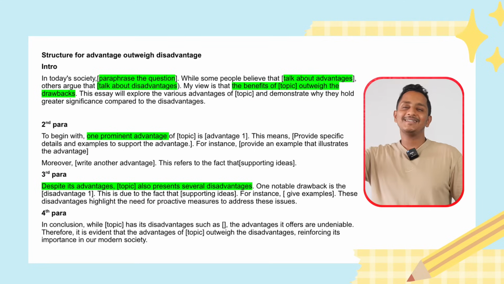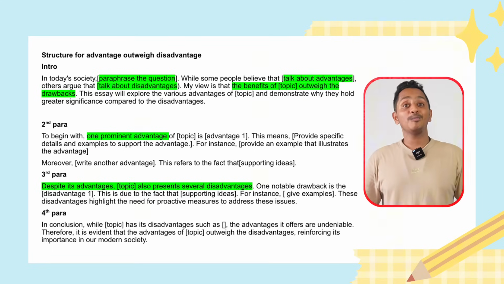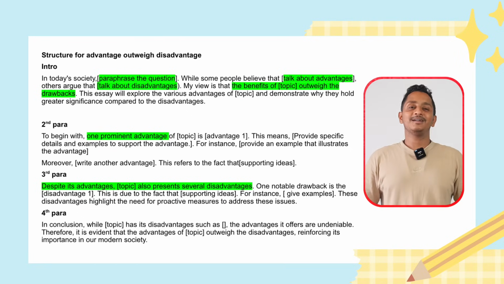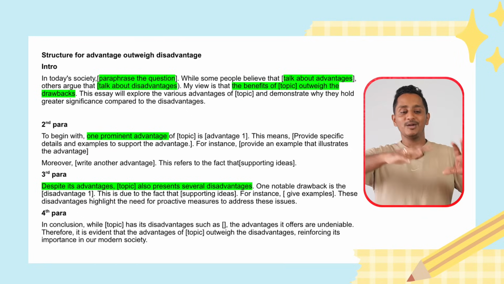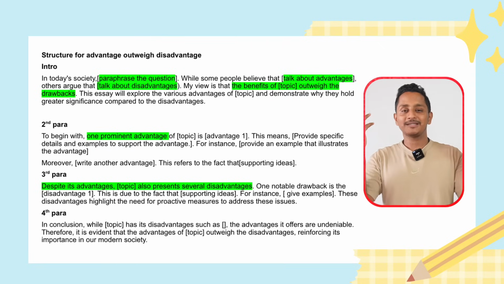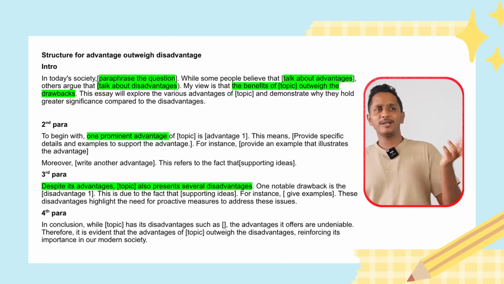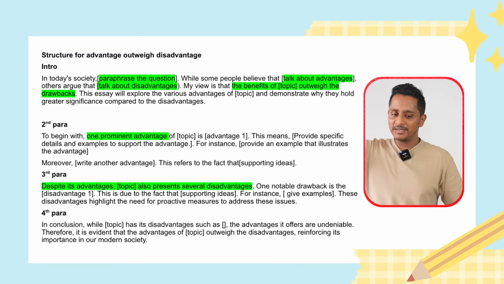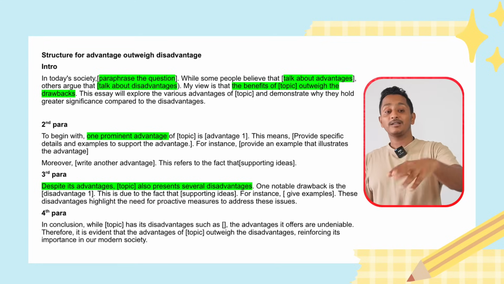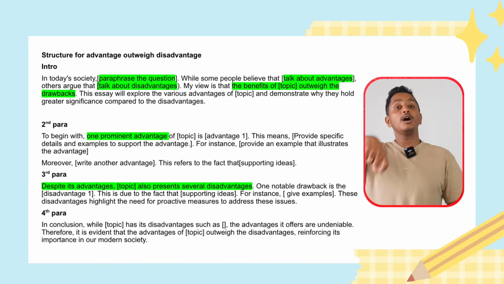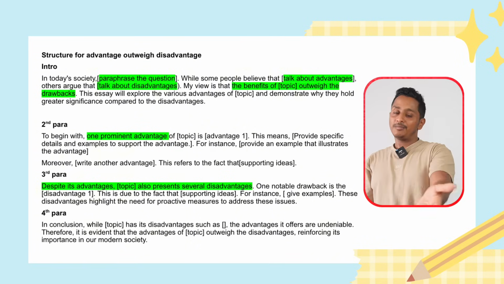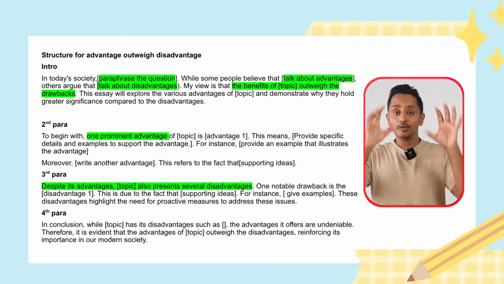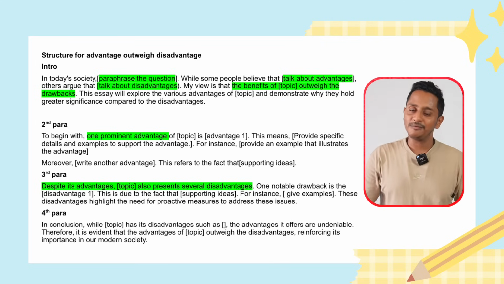If the first line says online shopping has become popular these days, you can say in today's society online shopping is on the go, online shopping is on the rise. While some people believe that online shopping has these advantages, others argue that it has these disadvantages. My view is, since the question says give your opinion whether it outweighs or not, then you are right. My view is that the benefits of online shopping outweigh the drawbacks. This is the structure that has to be used in the first paragraph.